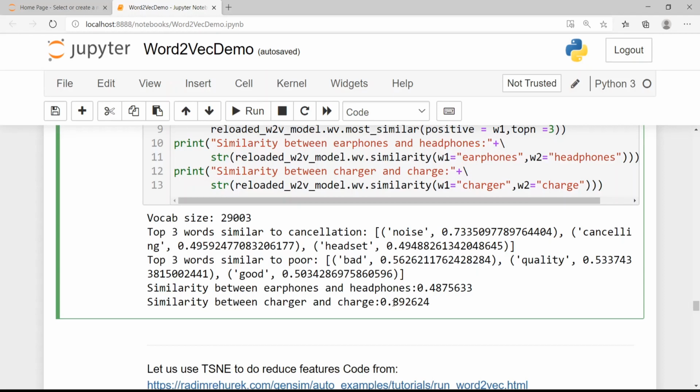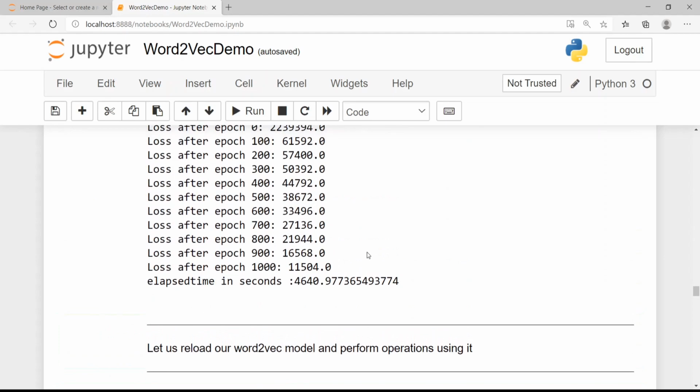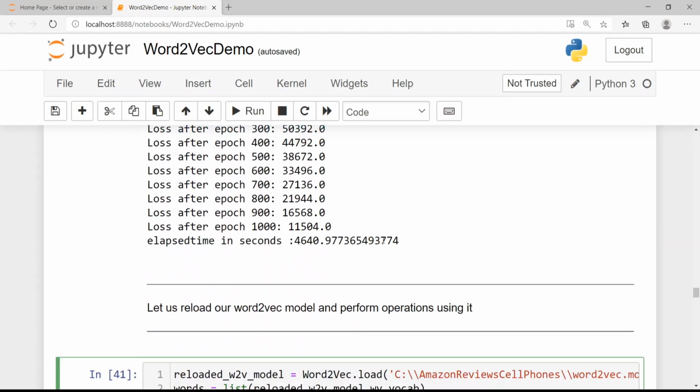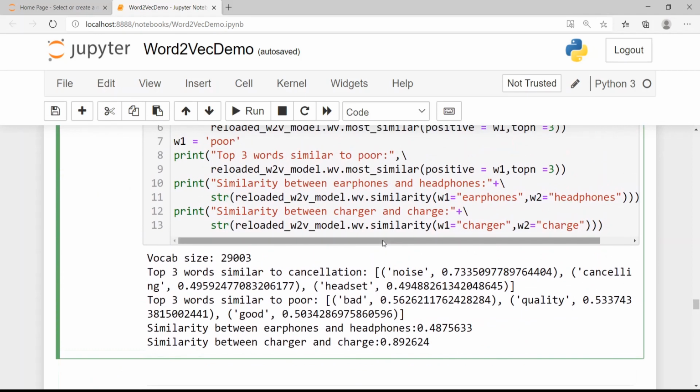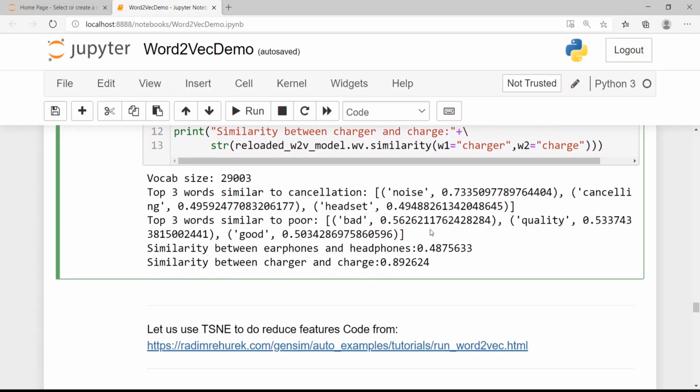The similarity between earphones and headphones is very low, 0.48. But if you look at the similarity between charger and charge, it is quite high. So after 1000 epochs, this Word2Vec model has captured some amount of similarity between words, but we would actually require it to train for more epochs. If you are building Word2Vec models, it is better to use the pre-existing models from Google. But if you are building for a very narrow domain, then you need a good amount of data in that domain, plus you need to train for a longer number of epochs to actually get good embeddings.